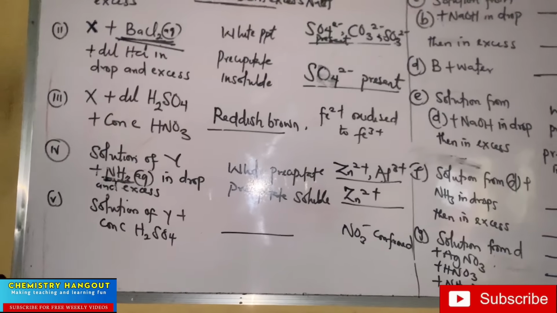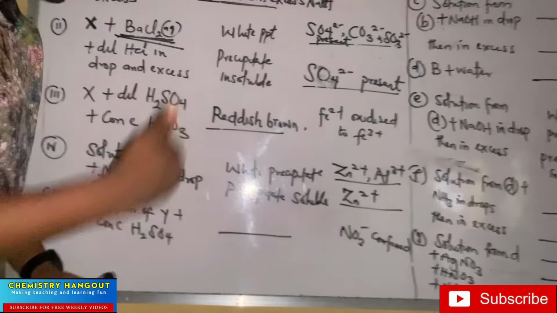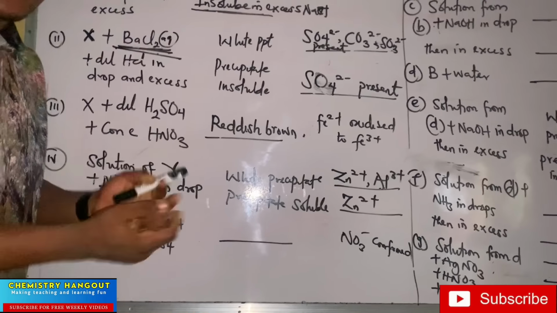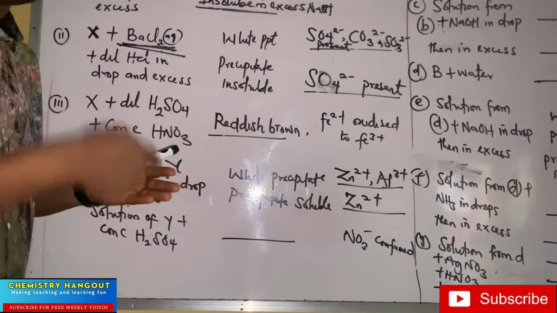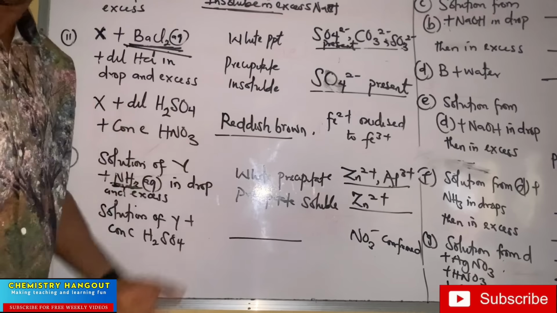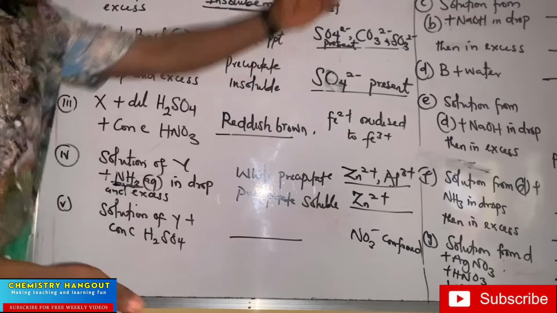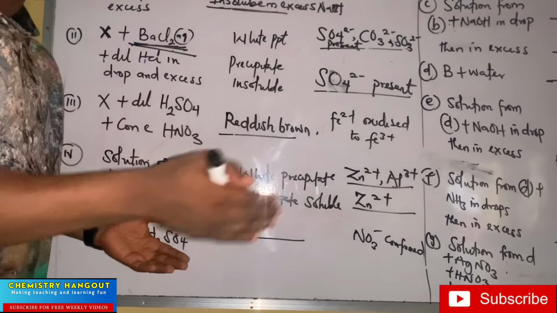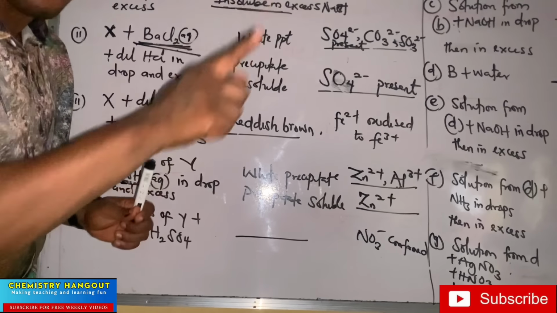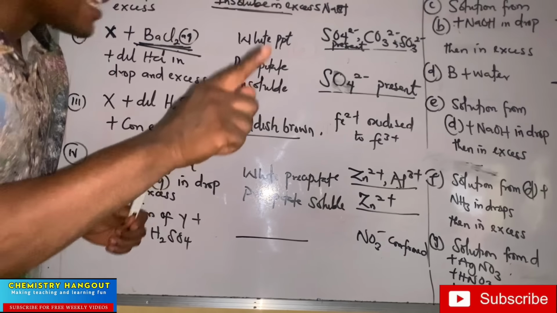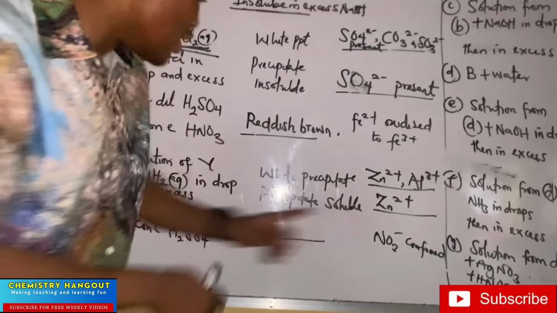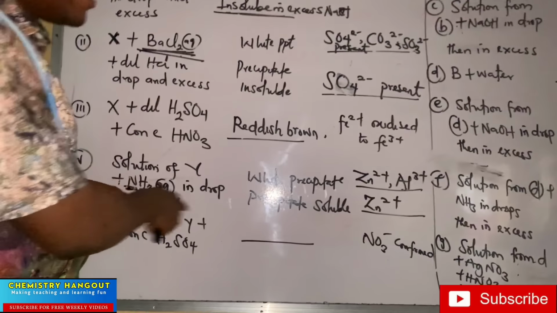Did you see? The reason why it is not magic, the reason why I know this thing is because I understand the characteristics of metals and their compounds. And if you want to get this well, read metals and their compounds. You know, when you talk about metals and their compounds, zinc is a metal, aluminum is a metal. Did you see? Iron is a metal. So when you read all those things and you now go to what we call test for iron 2, test for iron 3, test for zinc, you will be seeing all these things there. You will see that zinc is soluble in ammonia, but what?